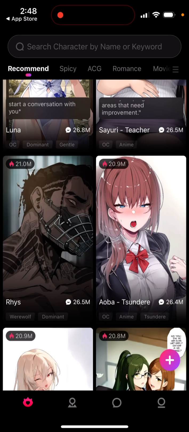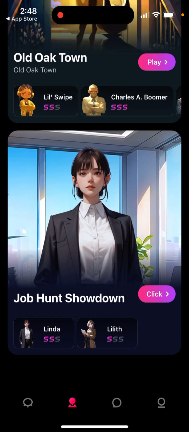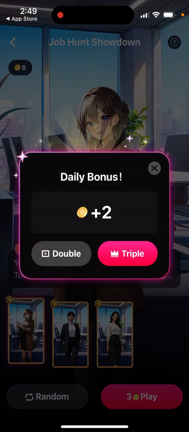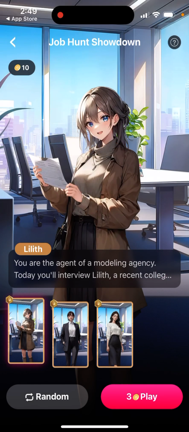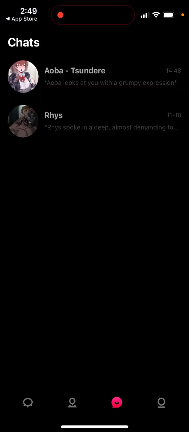And then what else? Then you have challenges. That's something new. So you need to participate in these AI challenges. I haven't heard about it before. So this is step into the role of the interviewer, where candidates face off in the battle of peace, test their skills, spot the hidden gems, and see who rises. And then you can just have some bonus and get some free coins. And then you have your chats.